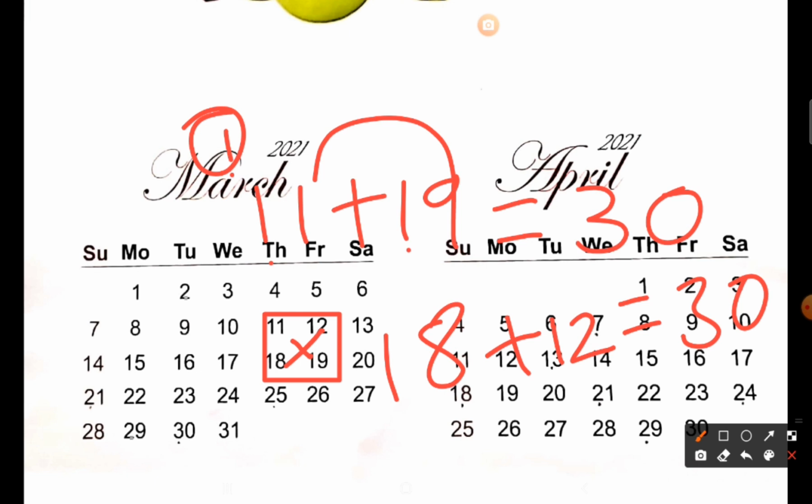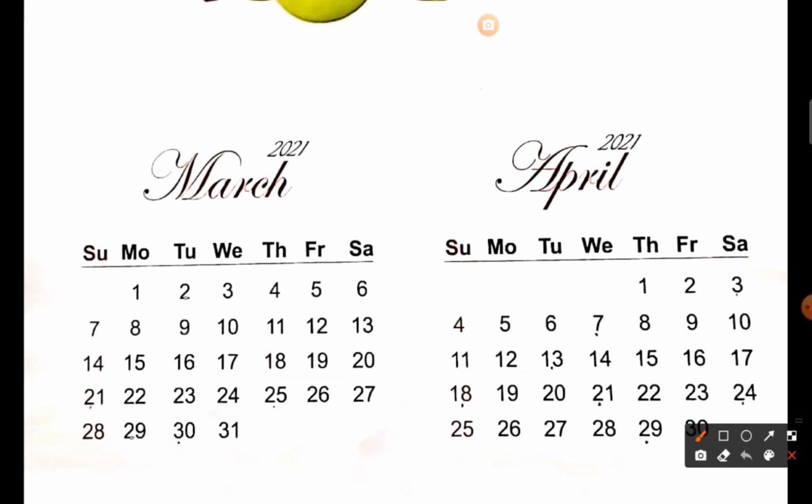This way, if you take any 2 by 2 grid in any month, if you add diagonally, the answers will always be the same. One more example we will take. Suppose I take it from this month, April. From the month of April, I take any one square grid. For example, suppose I take this one. I have taken this one.